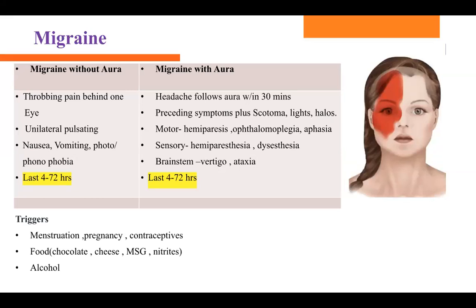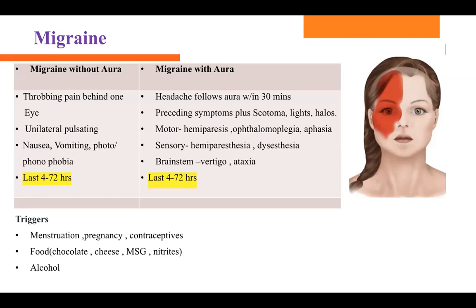With aura, that means the patient knows that, oh my God, a headache is coming. It gives them some kind of signs and symptoms. Either they have scotoma, or halos around the lights, or nausea, vomiting, or hemiparesis, half of the body paralyzing before the headache starts. It begins like 30 minutes prior to the headache. They have all those signs and symptoms and they know that yes, their headache is coming. That is migraine with aura.